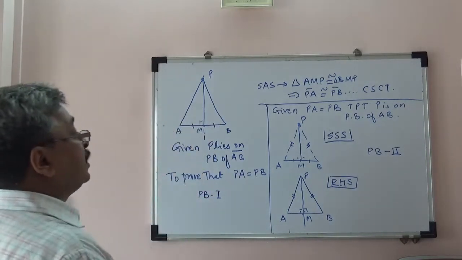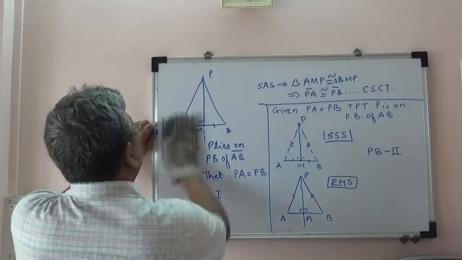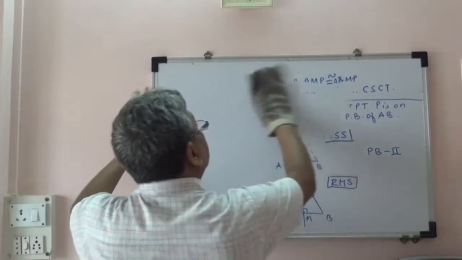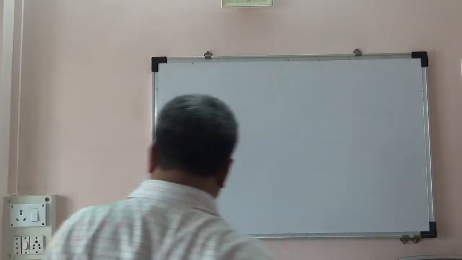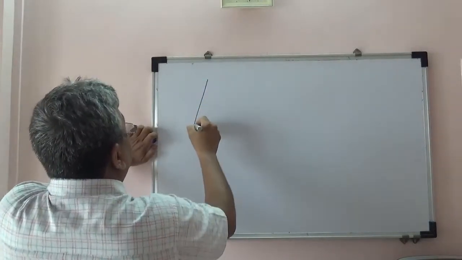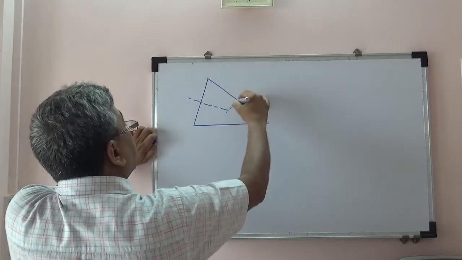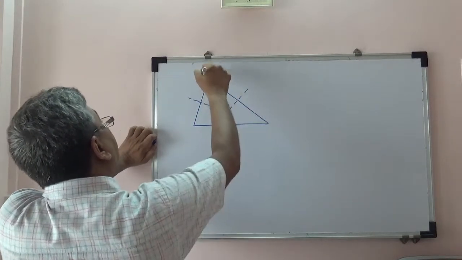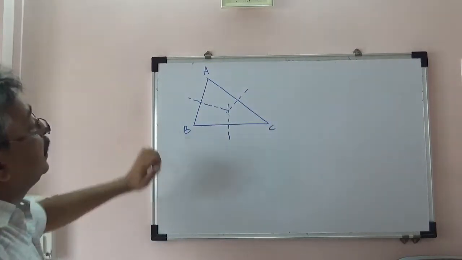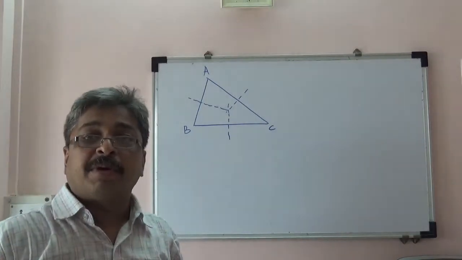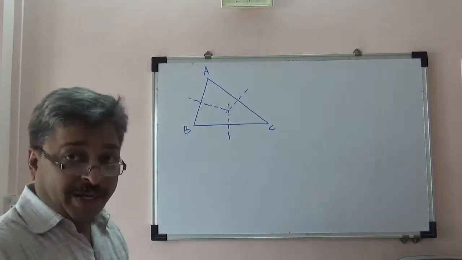Okay, now let us use this result to prove concurrency of perpendicular bisectors. In any triangle ABC, if we draw perpendicular bisectors of three sides, we find that they are concurrent. They pass through a common point, which is very rare.